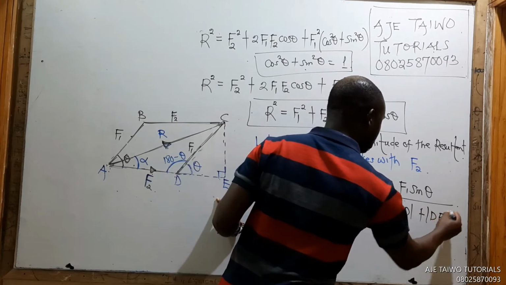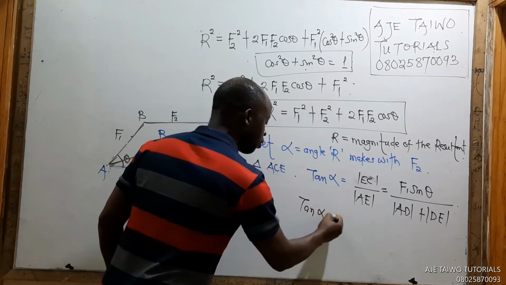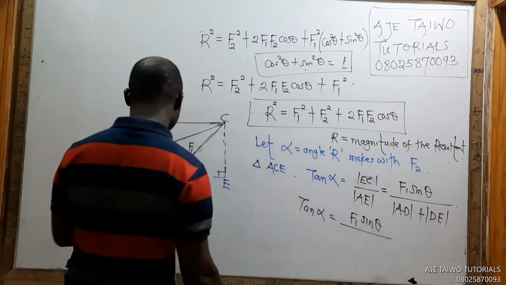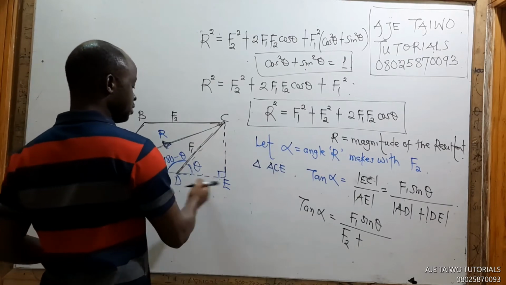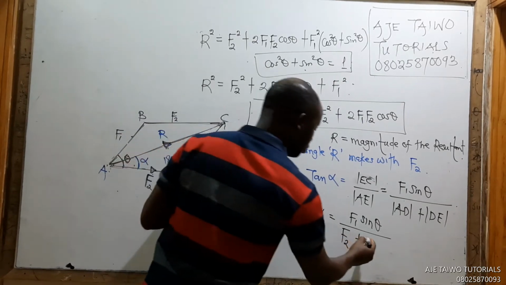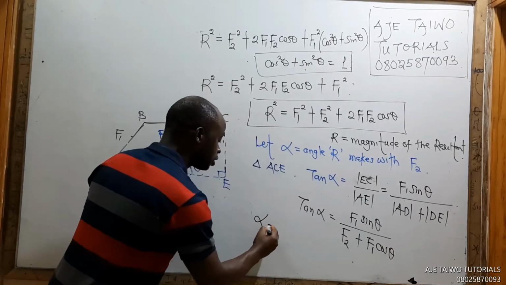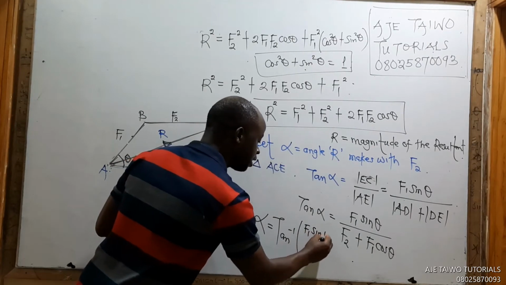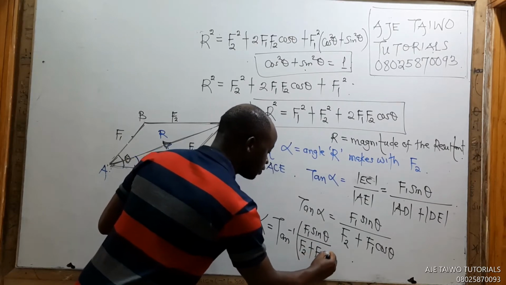I know you have forgotten. It's AD plus DE, that's what AE is. So tan alpha is now equal to what? F1 sine theta all over, what's AD? AD is F2, so that's F2 plus, what's DE? This is our DE. We got it as F1 cos theta. So you can answer that: the angle alpha is now equal to arctan of F1 sine theta all over F2 plus F1 cos theta.